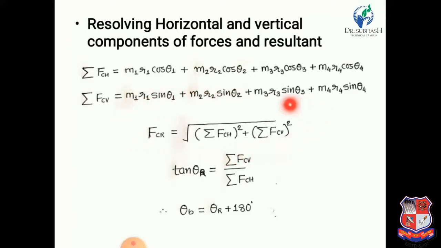That means we apply a balancing force having the same magnitude as FCR and in the opposite direction to theta r. That means the balancing mass we add is at an angle theta b equal to theta r plus 180 degrees, and the magnitude of the balancing force is also FCR. So if we consider FCR is equal to MBRB, and if we fix the RB, then we can calculate MB. Then we can calculate the balancing mass.